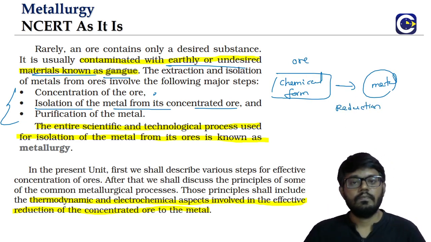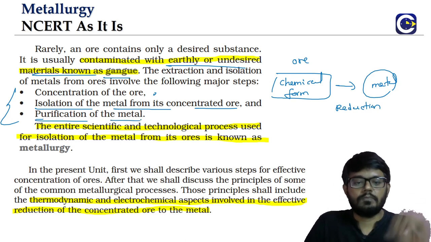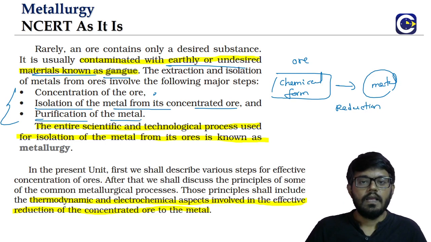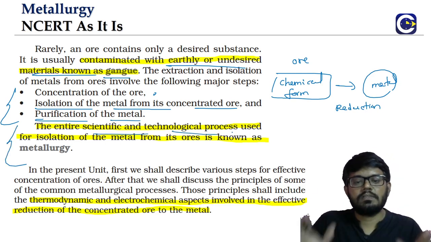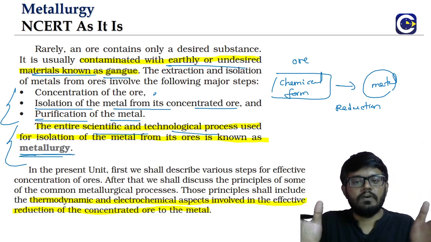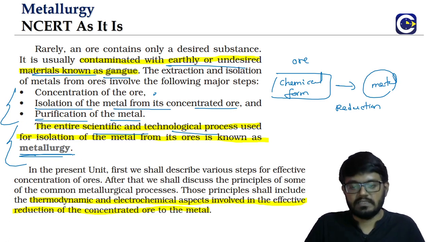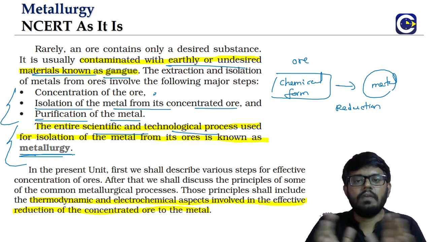Reduction. The third stage is once we get the metal, still there might be some impurities, we have to purify it. And this entire scientific and technological process used here, that branch or stream of study is what we will be calling as metallurgy. It's a vast subject. I mean, you can understand, when it is offered as a branch of engineering, it's a very vast area. But in our purview, we will have a limited study.